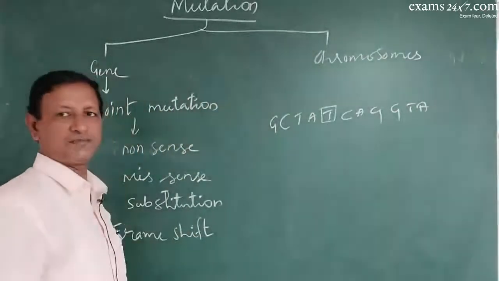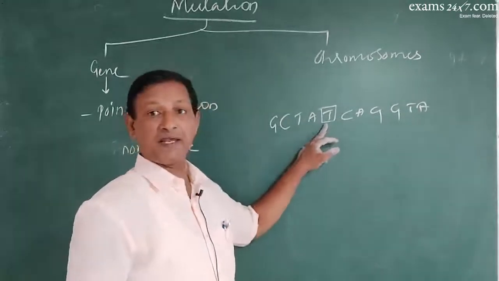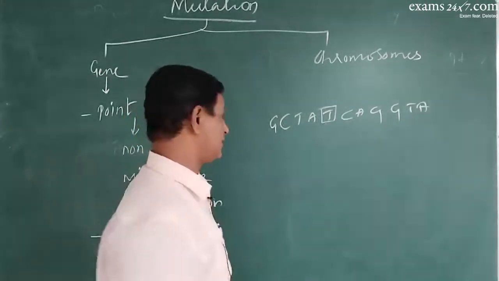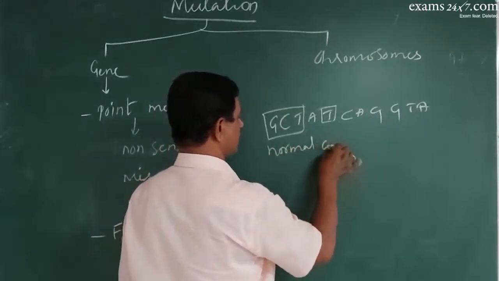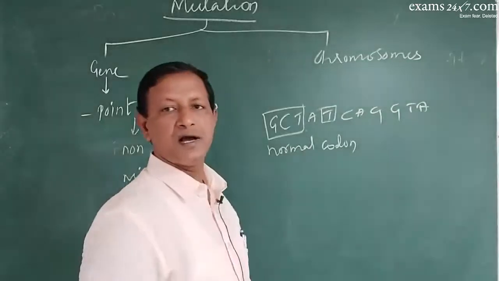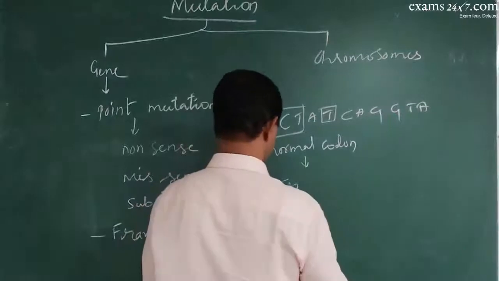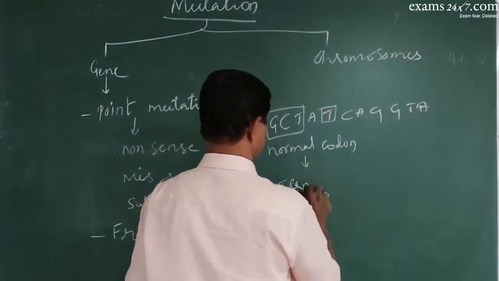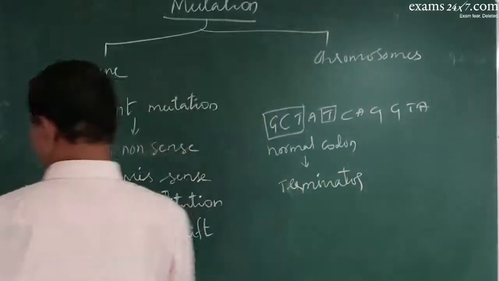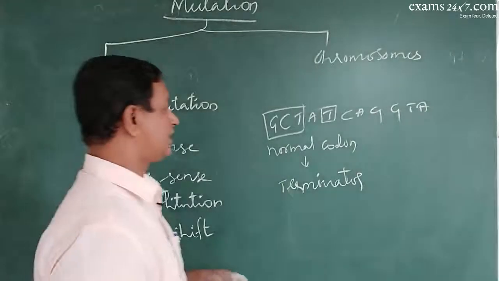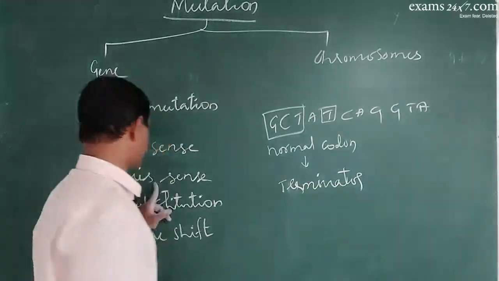It may be nonsense mutation. Nonsense mutation means that before the mutation, that was a normal codon. After point mutation, this transforms into a terminator codon, nonsense codon. A normal codon transforms into a terminator codon, that is called nonsense mutation.